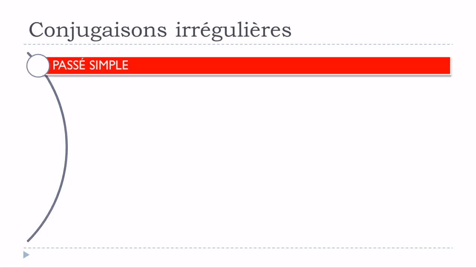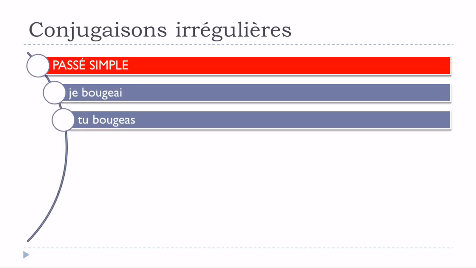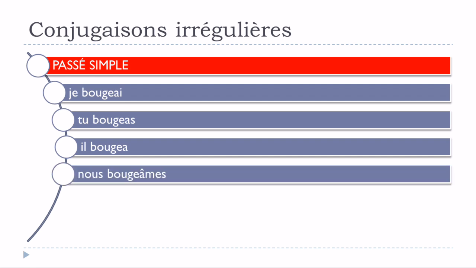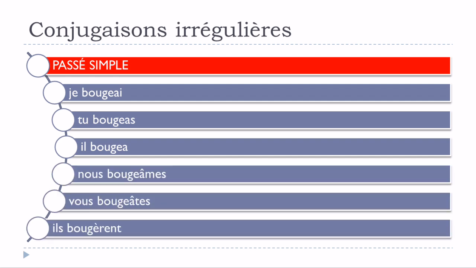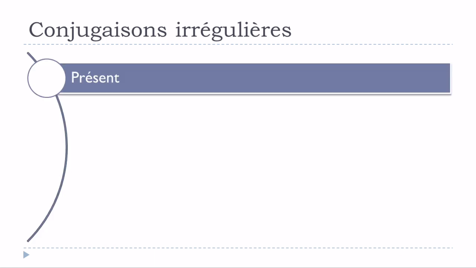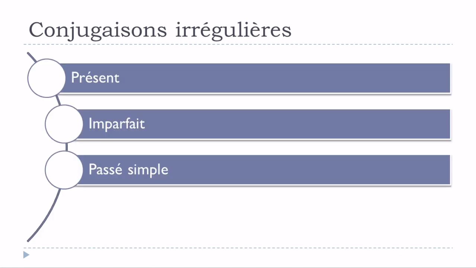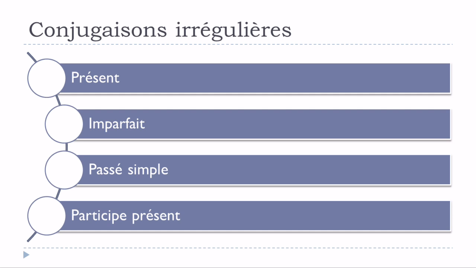Let's have a look at the passé simple now. Je bougeai, tu bougeas, il bougea, nous bougeâmes, vous bougeâtes, ils bougèrent. Okay, so if you look carefully, then it's here, it's here, it's here, it's here, and it's here. So actually there is only this ils at the plural form that won't be affected or modified. Okay, so remember, le présent, l'imparfait, le passé simple, and le participe présent will be the forms or tenses that will be affected or modified.